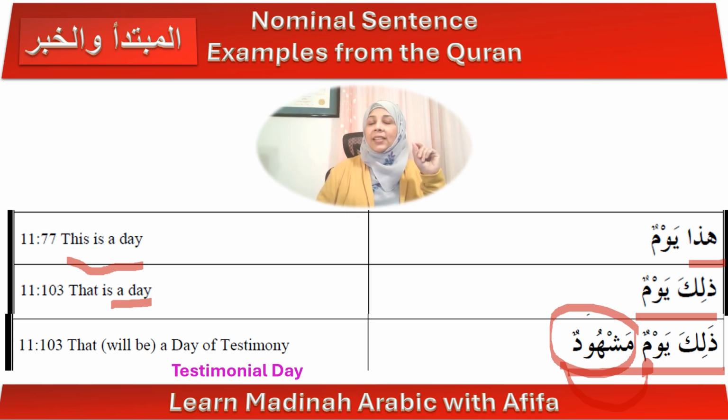Okay, so as I said, adjectives in Arabic come after, and in English the adjective comes before. So a better translation here would be a testimonial day. So that shows you that this is the adjective describing that kind of day. Okay, so dhalika is the mubtada, it precedes the khabar, it is definite, and the khabar is yawmun, it comes after the mubtada, it is indefinite, it is a day, and mashhudun is the adjective describing the day. And adjectives, inshallah, we will cover in detail in a future lesson.